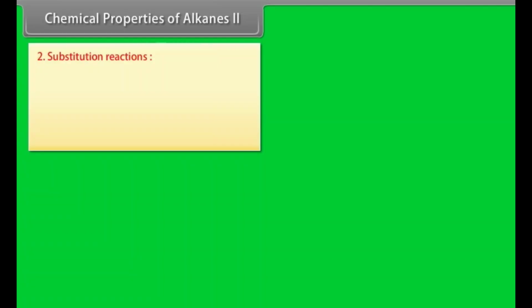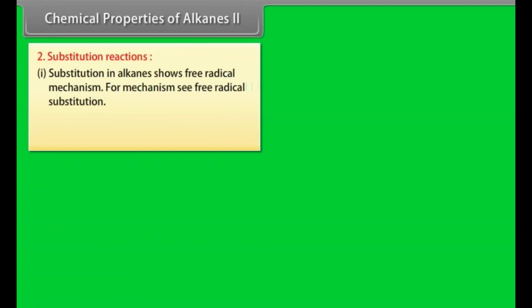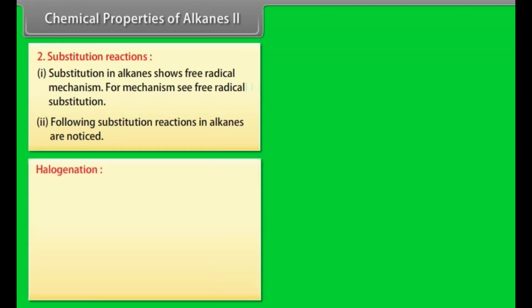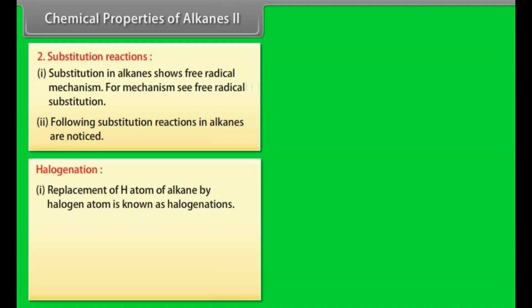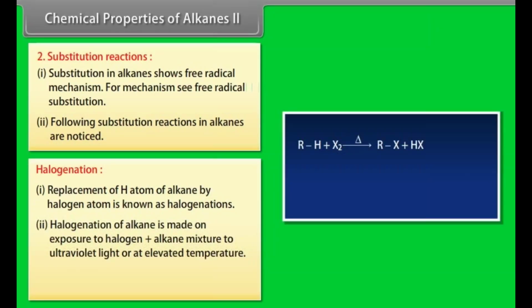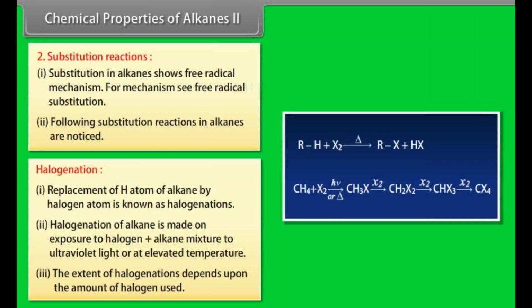Chemical properties of alkanes, part 2. Substitution reactions. Number 1. Substitution in alkanes shows a free radical mechanism. For the mechanism, see free radical substitution. Number 2. The following substitution reactions in alkanes are noticed. Halogenation. Number 1. Replacement of a hydrogen atom of an alkane by a halogen atom is known as halogenation. Number 2. Halogenation of alkanes is made on exposure of the halogen plus alkane mixture to ultraviolet light or at elevated temperature. Number 3. The extent of halogenation depends upon the amount of halogen used.